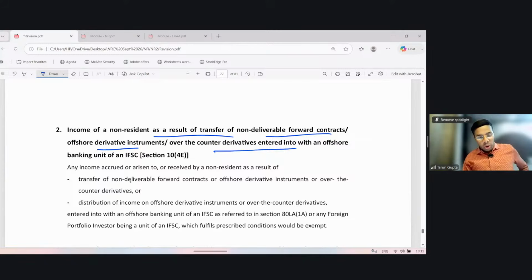Which says any income accruing or arising to or received by a non-resident as a result of transfer of non-deliverable forward contract or offshore banking unit, offshore derivative instrument, or over-the-counter derivative, or distribution of income of an offshore derivative instrument or over-the-counter derivative entered into with an offshore banking unit of an IFSC as per section 80LA, or any foreign portfolio investment FPI being a unit of an IFSC, fulfilling the prescribed condition, would be exempt.